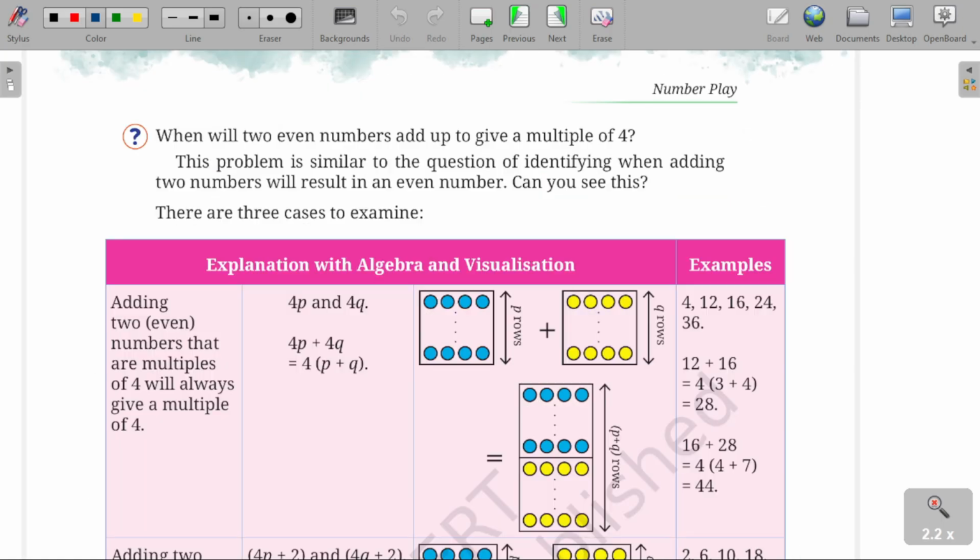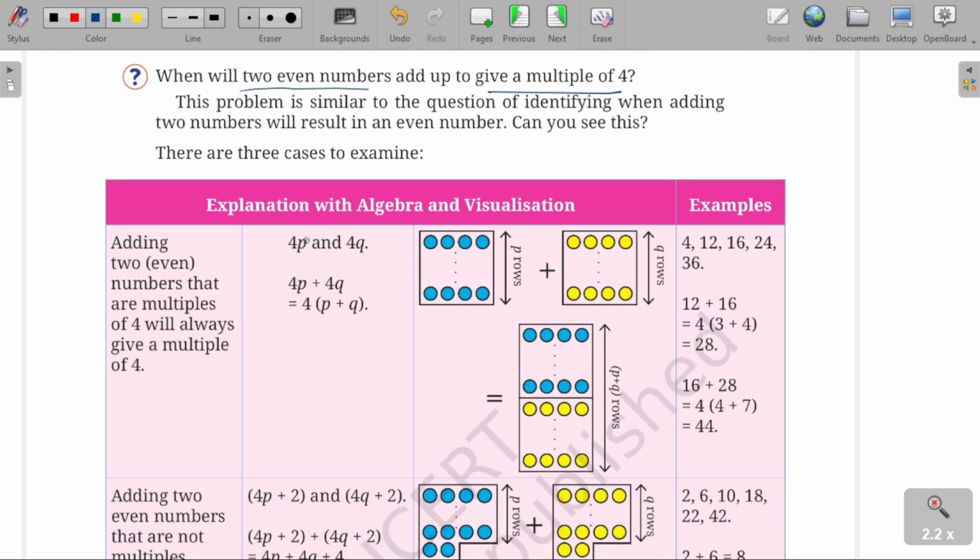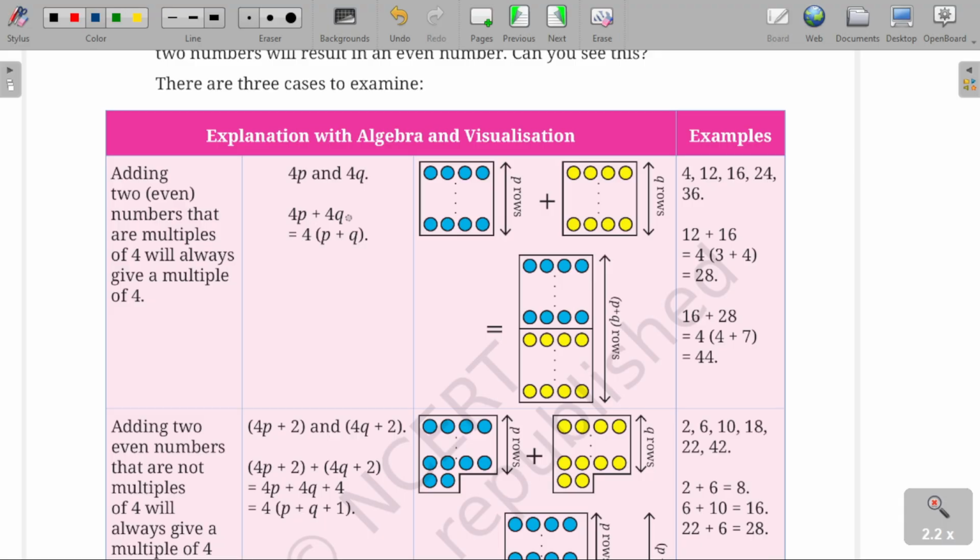Okay, so there is an explanation in the form of a table, that is, when will two even numbers add up to a given multiple. So there are some cases explained here, nothing much.